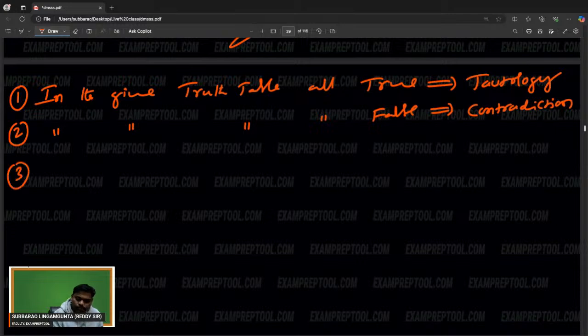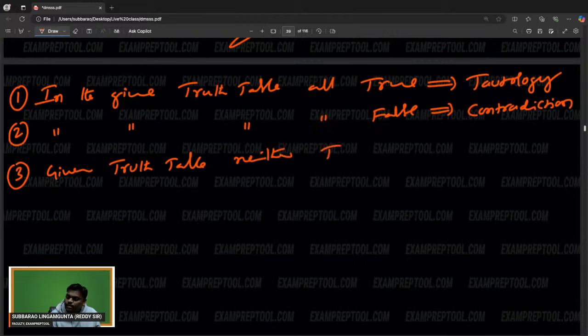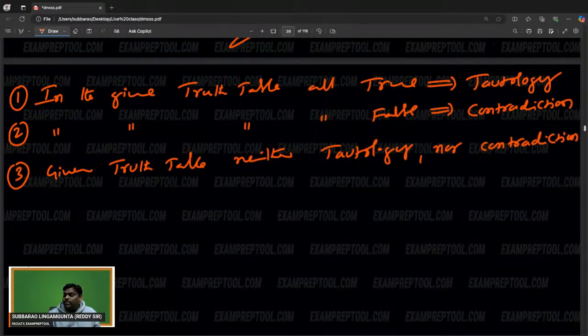Three: given truth table, which you can say compound proposition, neither tautology nor contradiction.